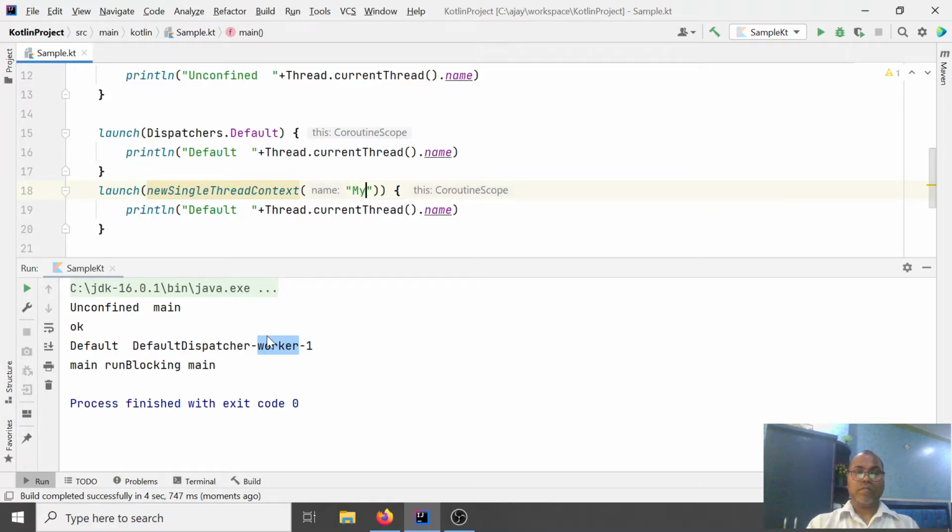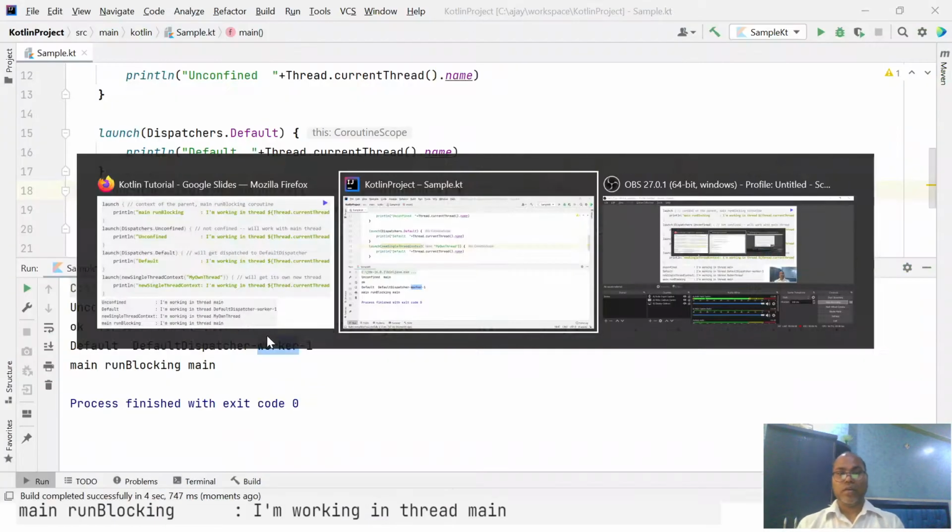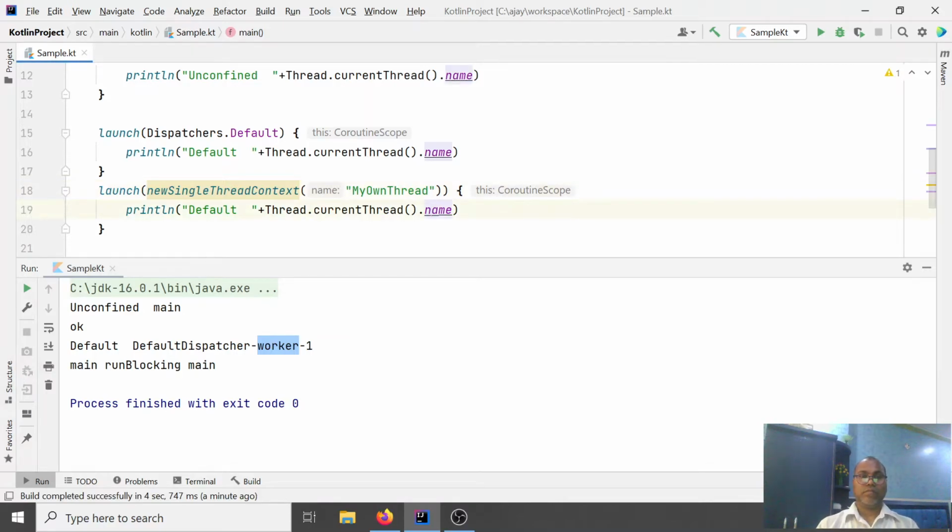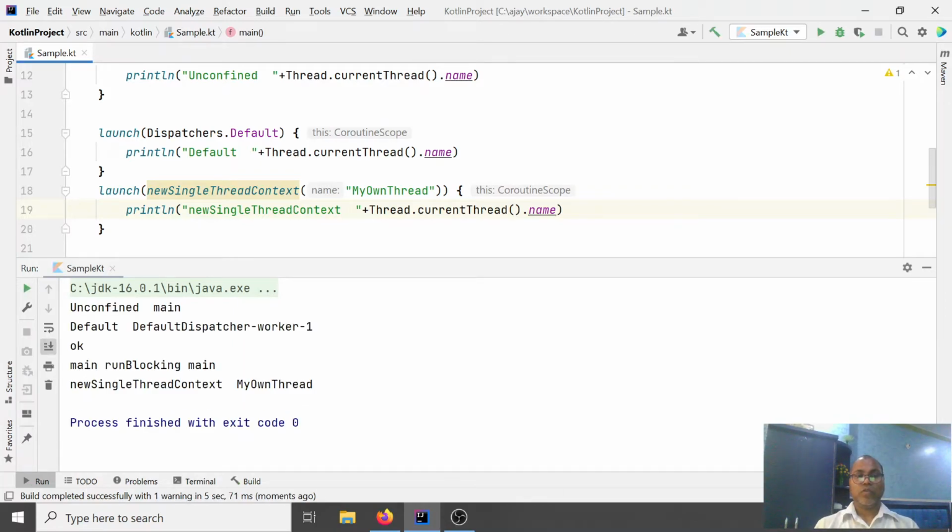It's my own thread. Okay, and in this way you can pass your own context, whatever you have. Okay, my own context thread pool.